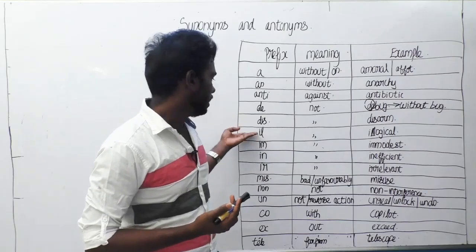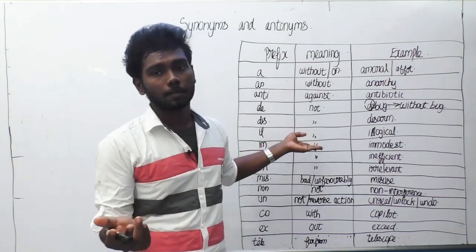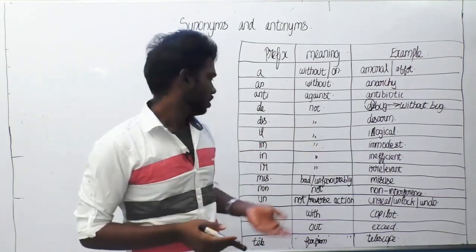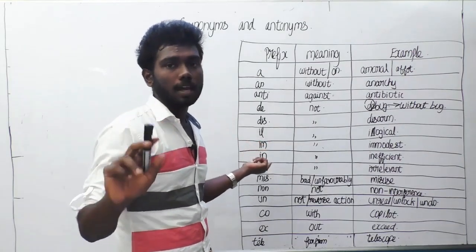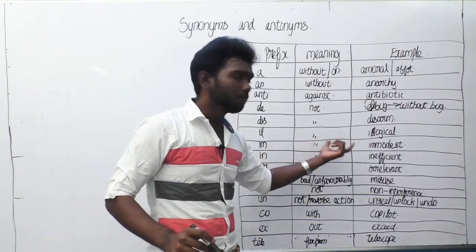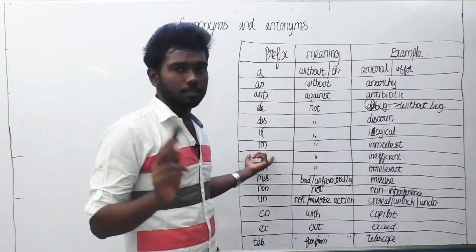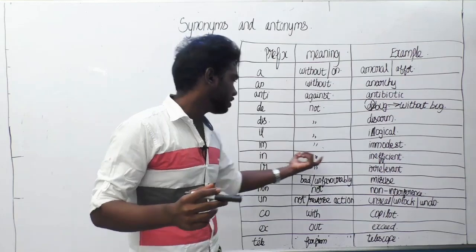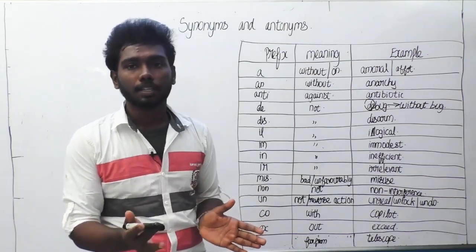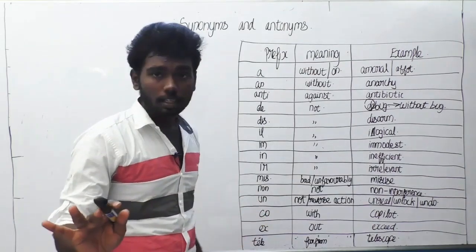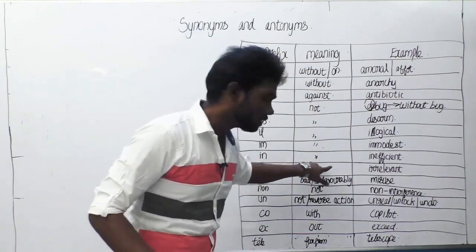The word starting with il means the same, not. Illogical, which is not logical. The next prefix is im, which also means not. Immodest is the meaning for that. The next thing is in. The word starting with the prefix in means also not, for example inefficient. The thing which is not efficient can be said as inefficient. Can you understand it? The next prefix is ir, which also means the same thing, not.